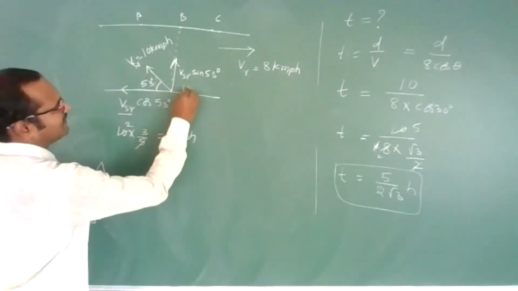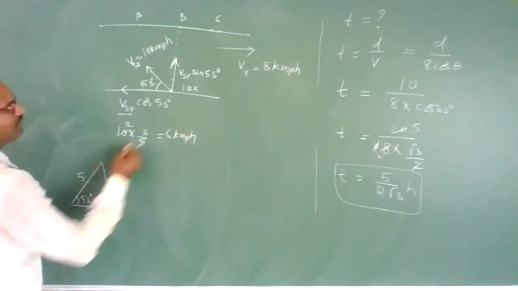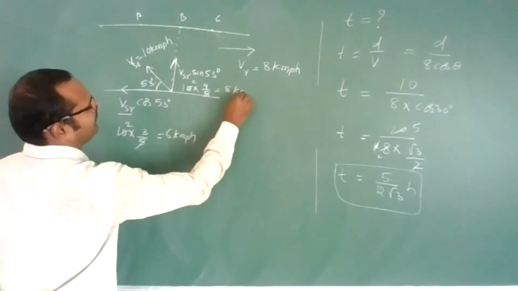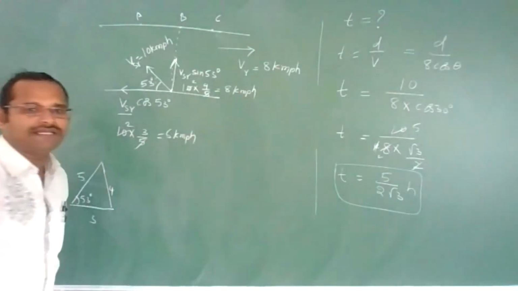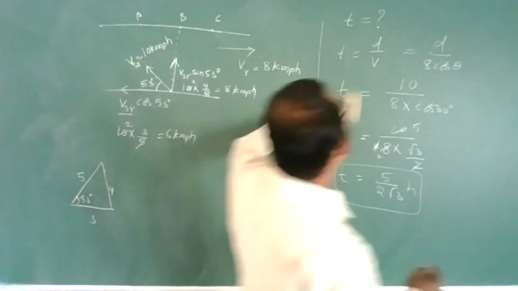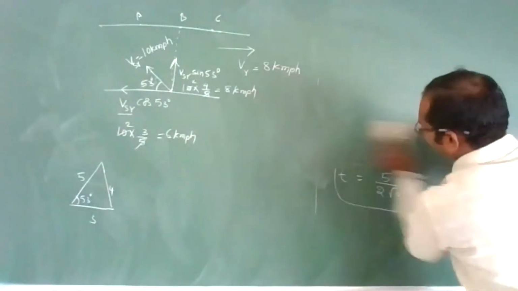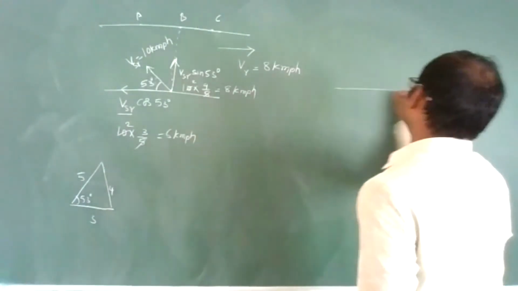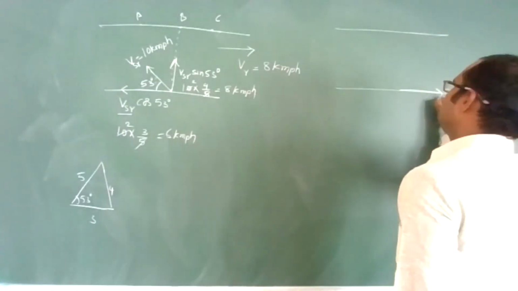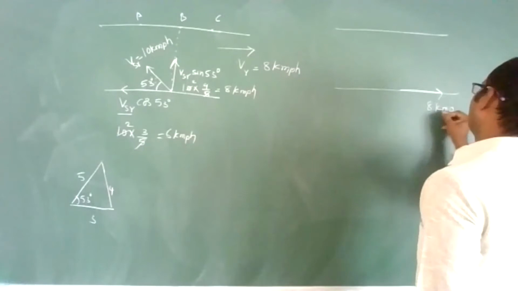Whereas this value is 10 into sin 53, which is 4 by 5, that is nothing but 8 kilometer per hour. Are you understanding that? Now see, for this river, the river flow in this direction is 8 kilometer per hour.